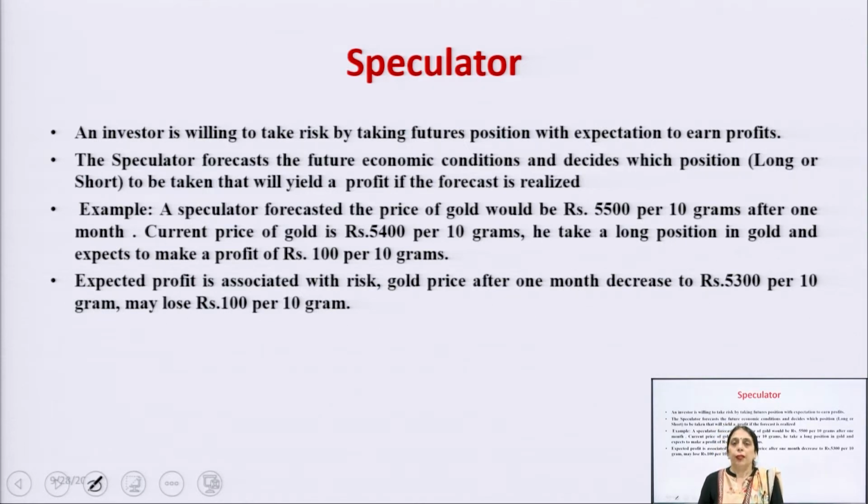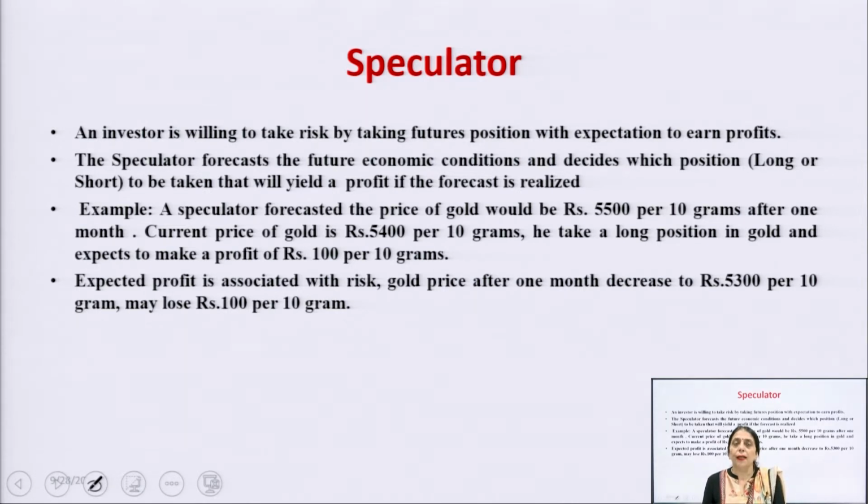But if he finds that the price of the share is overvalued, then automatically it has to come down. Then what will the speculator do? He is going to sell the future. And another thing which the speculator does, he can take any position, buying or selling, on the basis of technical analysis also. In technical analysis, there are certain charts which tell us that the market is showing a bullish trend or a bearish trend.